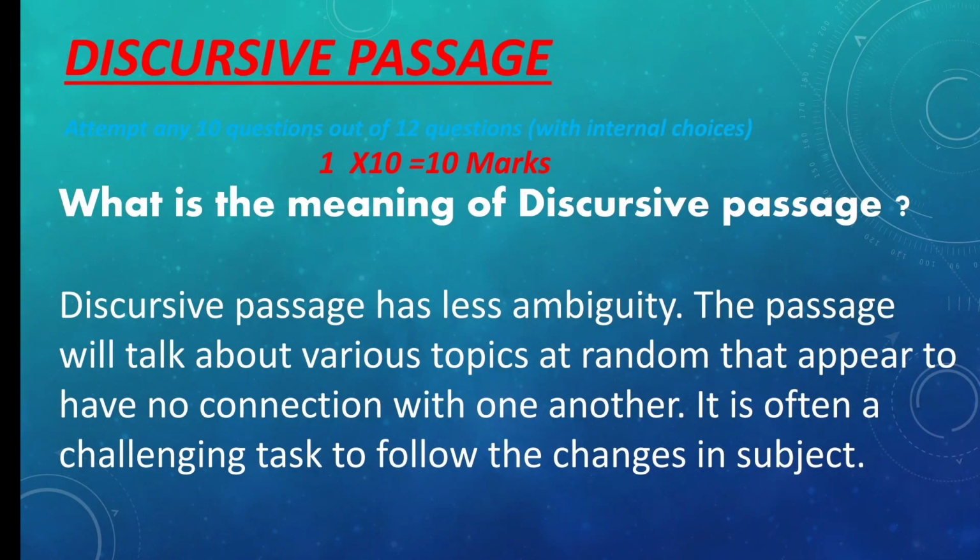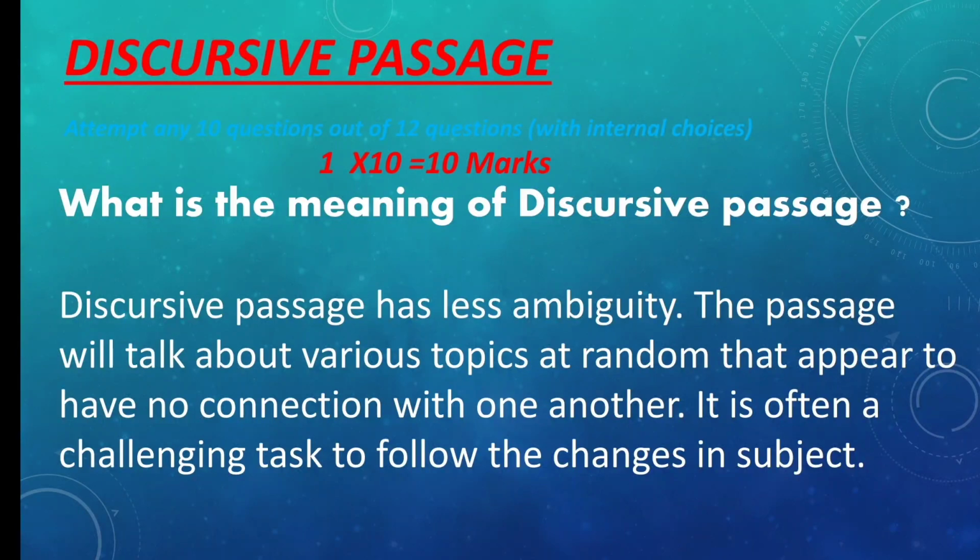Now let's analyze this question number 1. Question number 1 is a discursive passage and it comes under the reading section. In the reading section, you are going to get 20 marks, out of which question number 1 will be the discursive passage, and under it you will have 12 questions, each with internal choice. From these 12 questions you have to attempt any 10. That means if you attempt all of them correctly, you are going to get 10 marks.